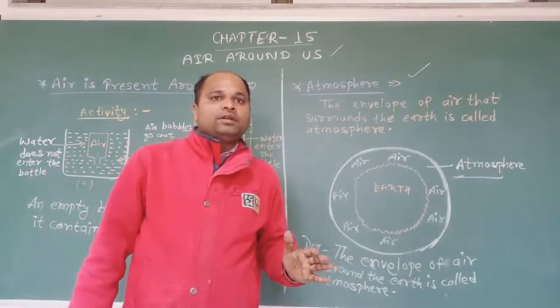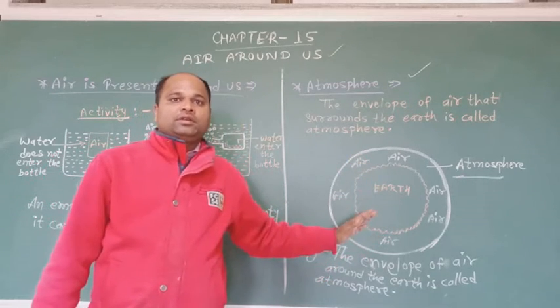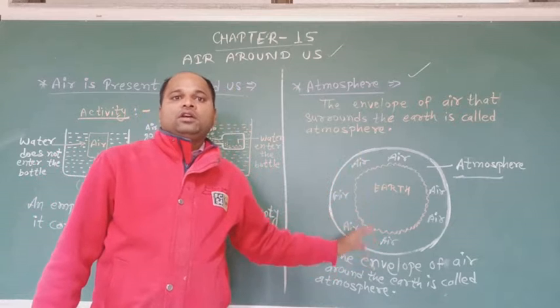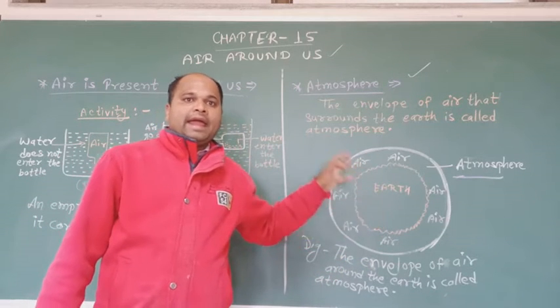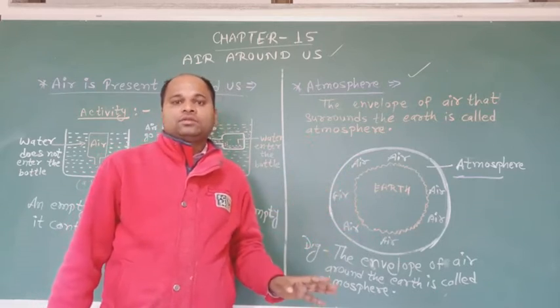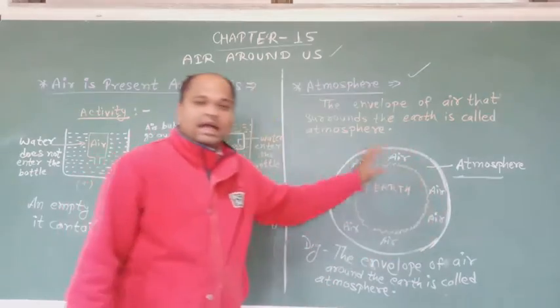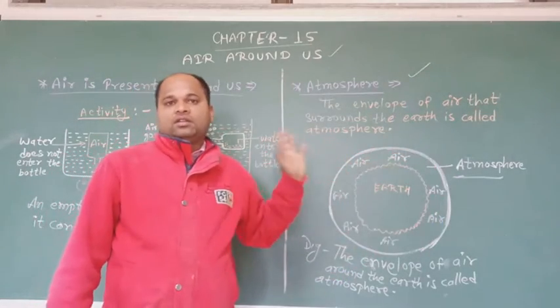The atmosphere extends up to many kilometers above the surface of the earth. We live within the atmosphere of the earth. The atmosphere is essential for life on earth.